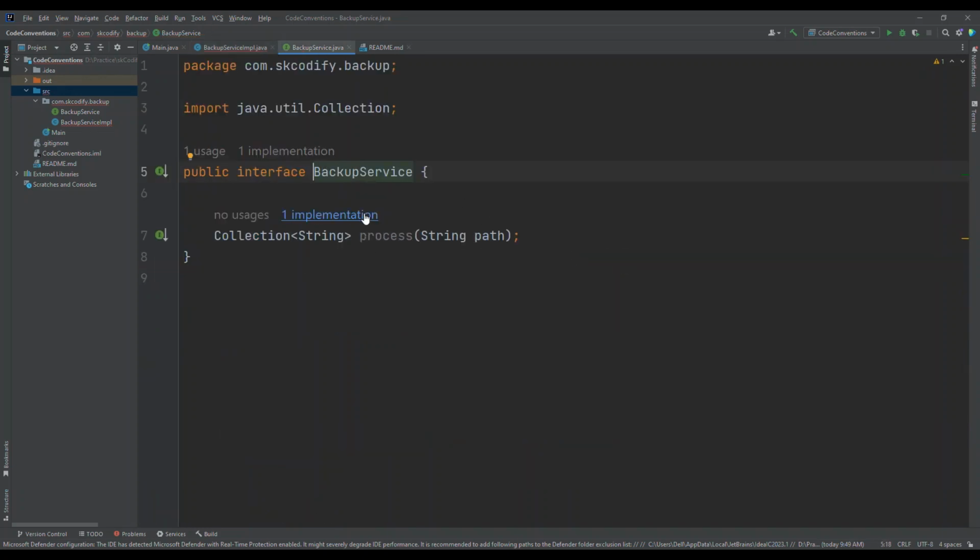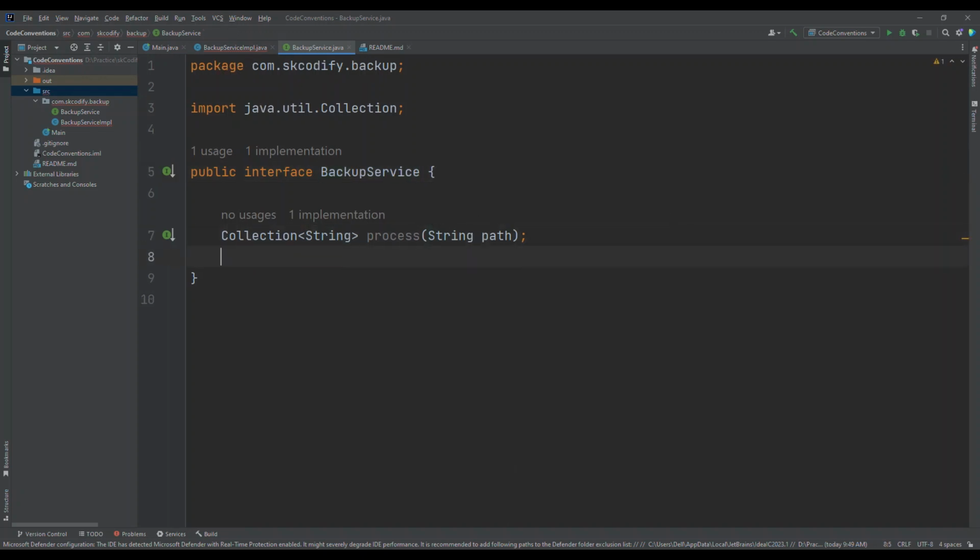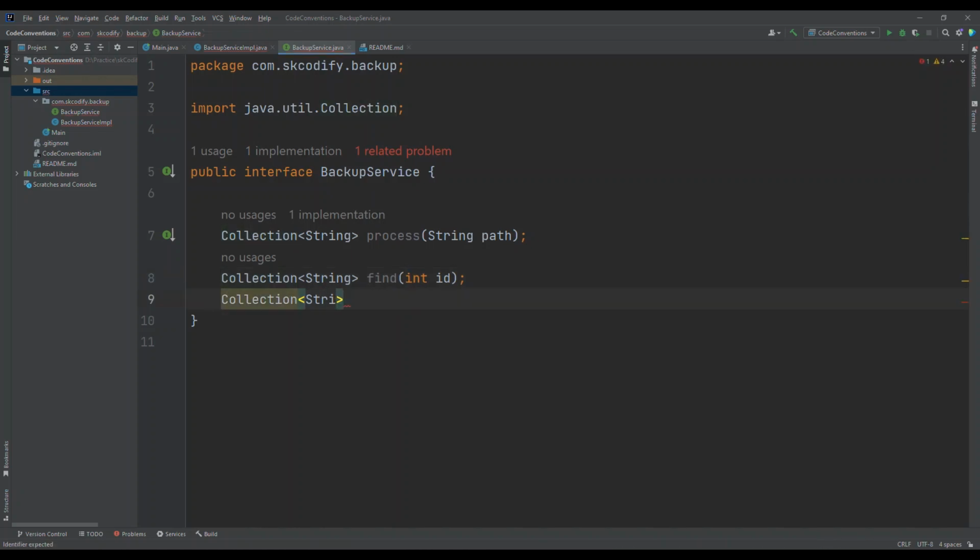What does it mean to group by functionality? That means I am writing this: a collection of strings that it's going to return, find, and providing the id. Then I'm going to create a collection of strings, find by name.